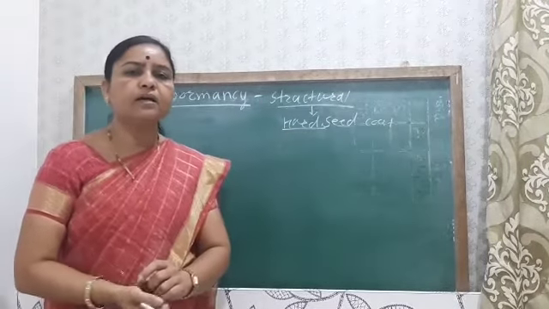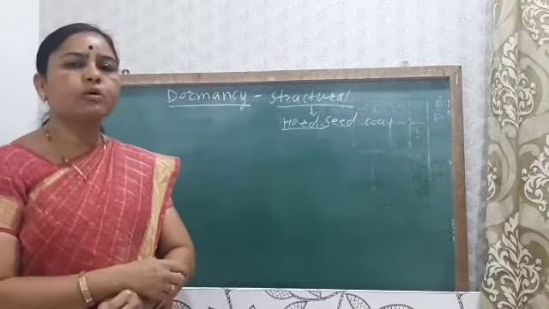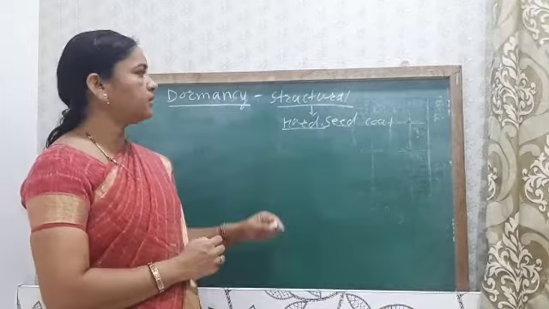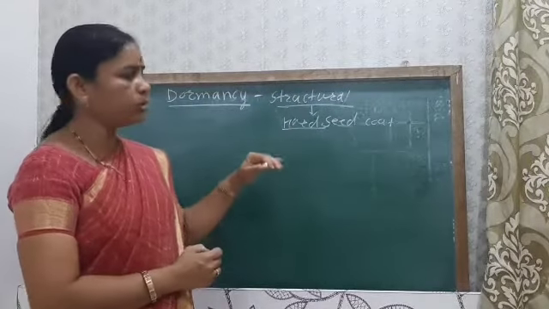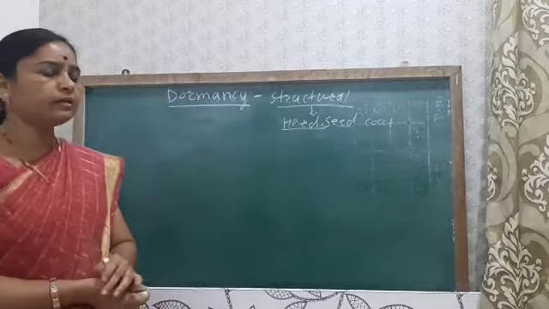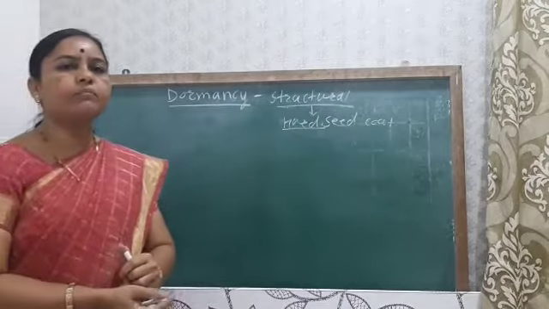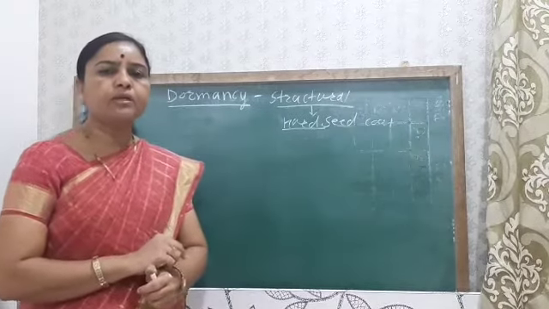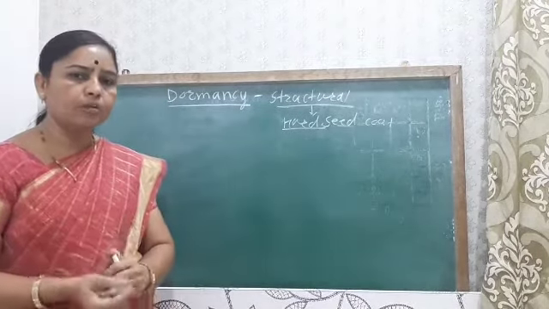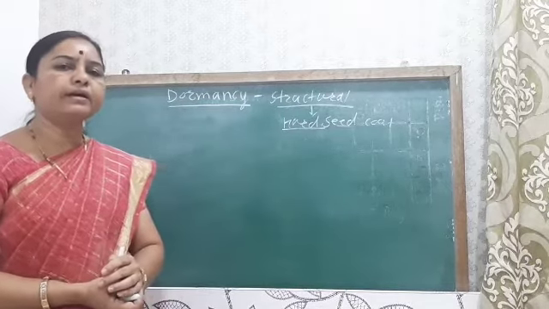Due to these structural and physiological adaptations, the seed becomes dormant, that is, unable to germinate under favorable conditions.